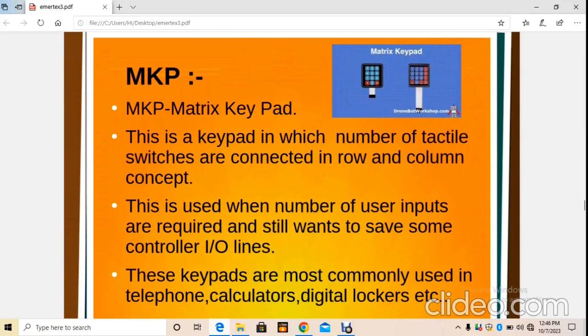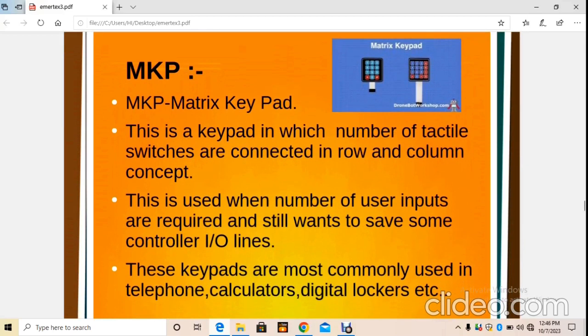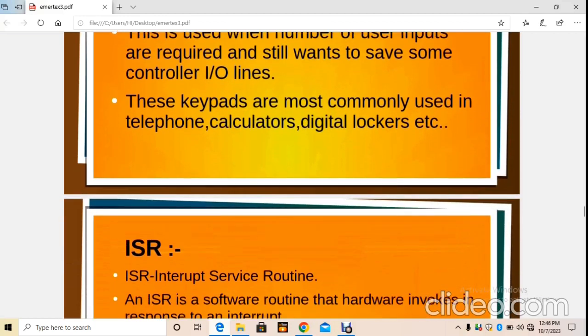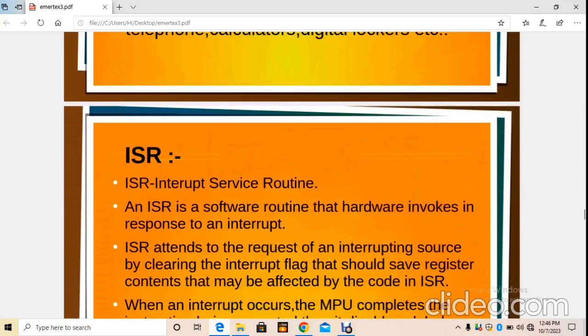MKP stands for Matrix Keypad. This is a keypad in which a number of tactile switches are connected in row and column concept. This is used when a number of user inputs are required and you still want to save some controller input-output lines. These keypads are mostly used in telephones, calculators, digital locks, etc.